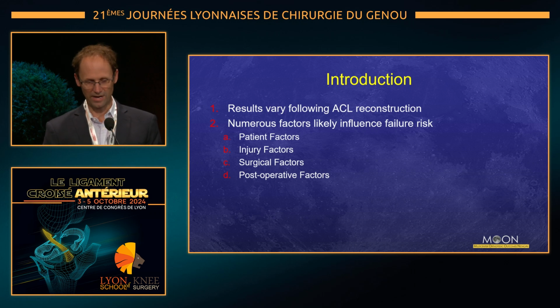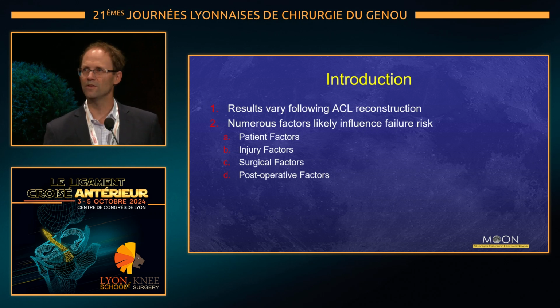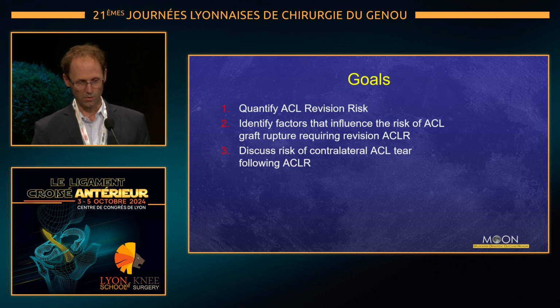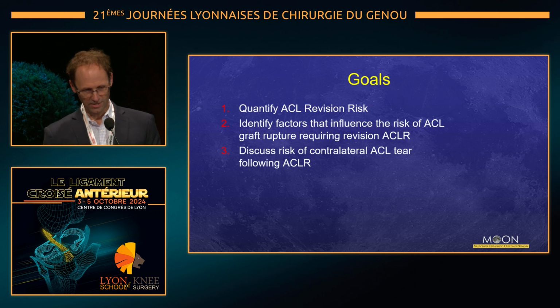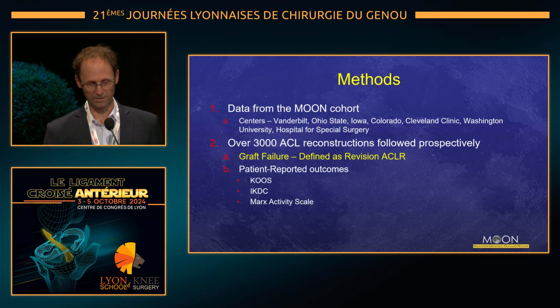So as we've seen so far in this meeting, results vary following ACL reconstruction, and there are certainly numerous factors that affect the outcomes of ACLs, particularly those that can influence failure. These include patient, injury, surgical, and postoperative factors. My goals in this talk are to quantify ACL revision risk, identify factors that influence this risk of ACL graft rupture, and then talk a little bit about contralateral injury, all from the MOON database perspective.